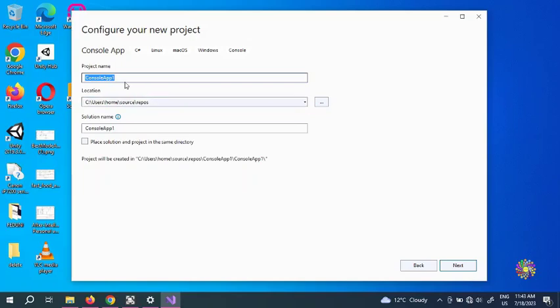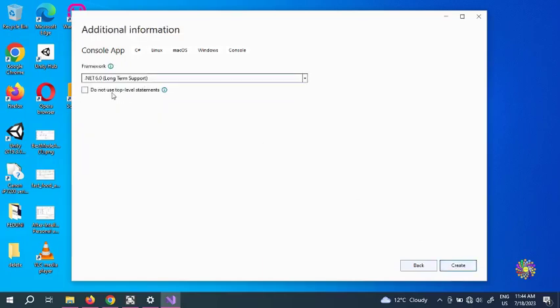And if you look in here, console app 1, you can put a console app 1. It says it resides in a C folder, the default users home source repos. You can put a name, for example, our first console app. So this is going to be our project, the first console app, and we're going to press next.